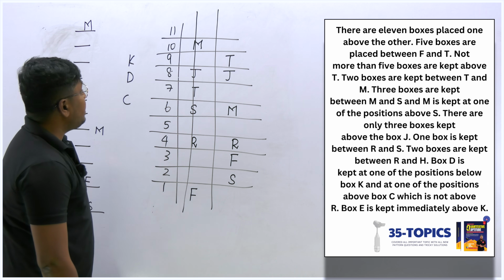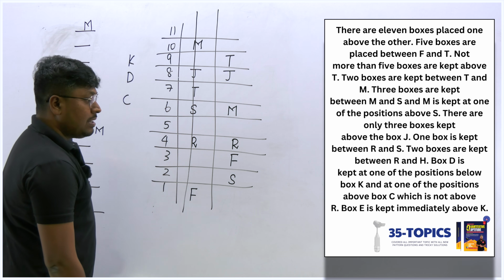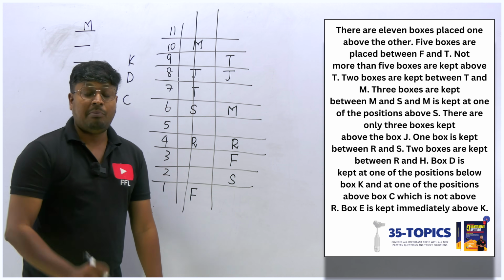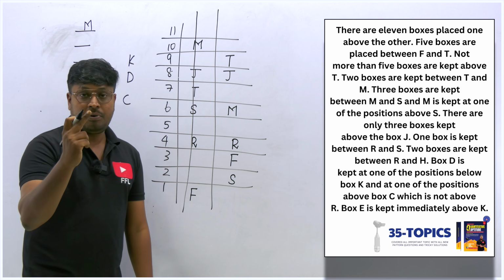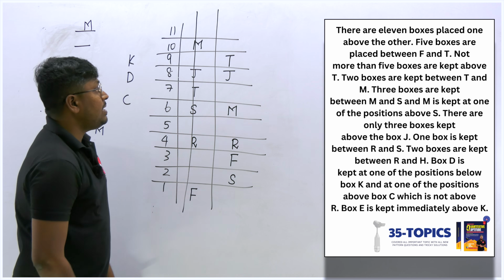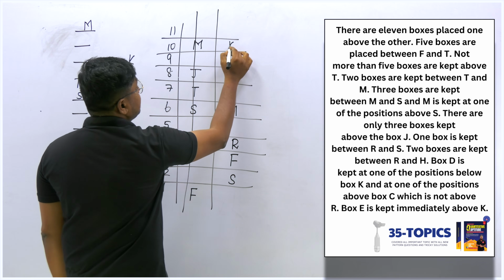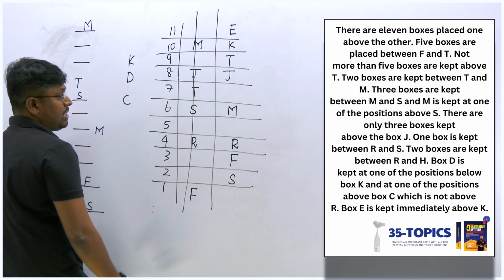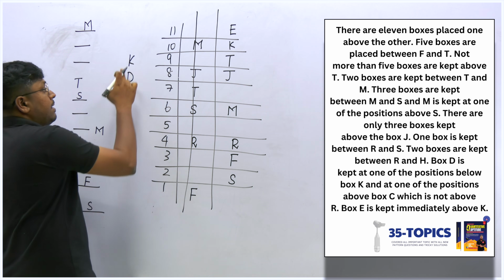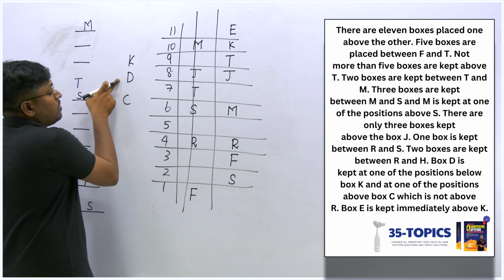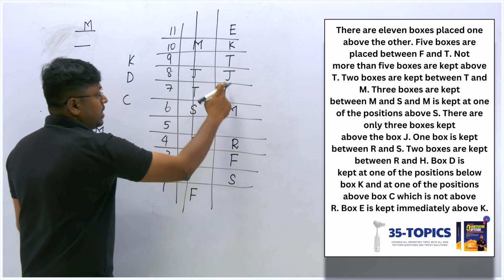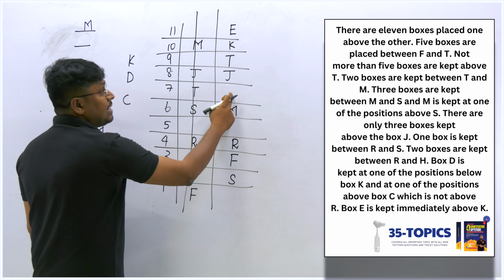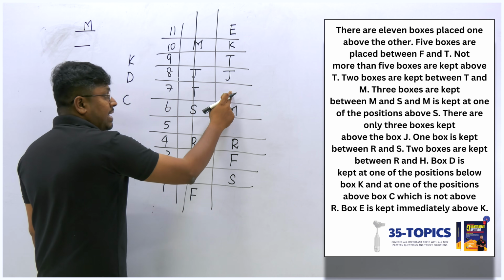The last point: box E is kept immediately above K. Immediately above K, it should be E. I think the only possibility we have is K, and this must be E, no other way, because immediately above K, it should be E. And we already know that below K it should be D, and above C it should be D, right? And we have already missed one point, that is H. So now we know that we have two options.